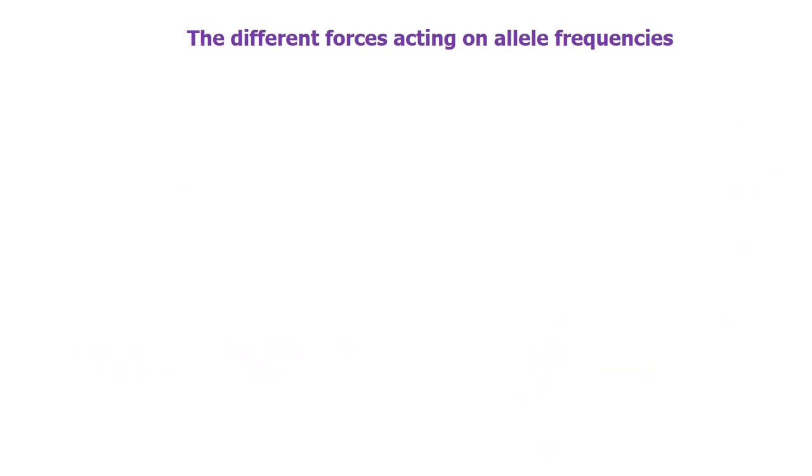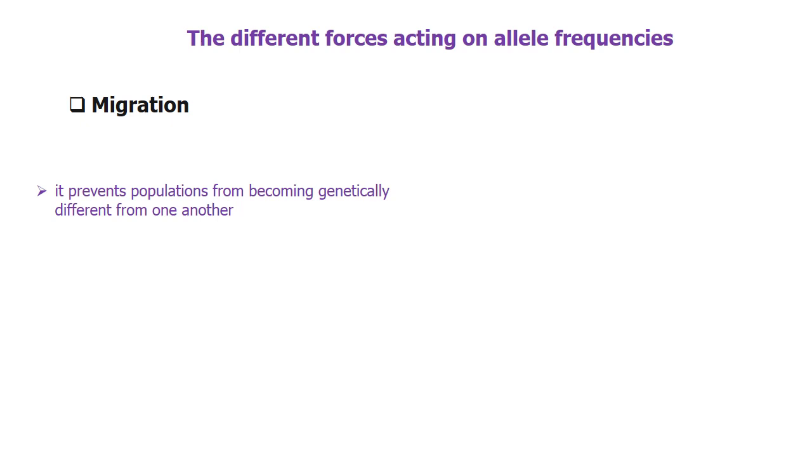Another process that may bring about change in allele frequencies is the influx of genes from other populations, commonly called migration or gene flow. The overall effect of migration is twofold. First, it prevents populations from becoming genetically different from one another, and second, it increases genetic variation within populations.